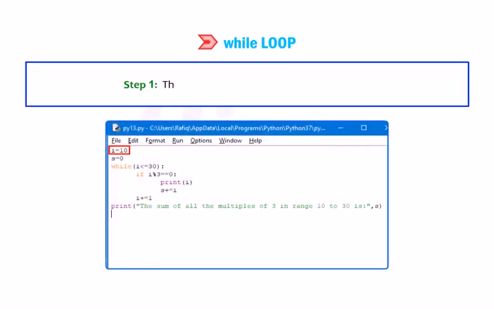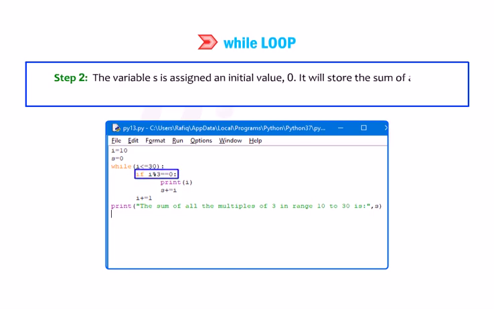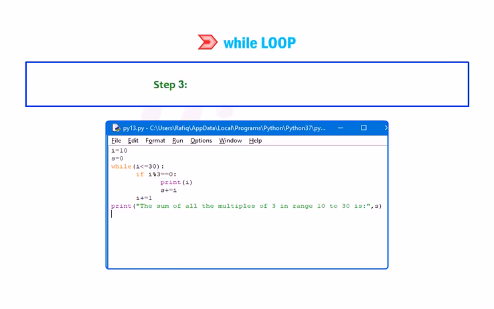Step 1. The variable I is assigned an initial value 10. Step 2. The variable S is assigned an initial value 0. It will store the sum of all the multiples of 3. Step 3. The condition I is smaller than equal to 30 is checked.